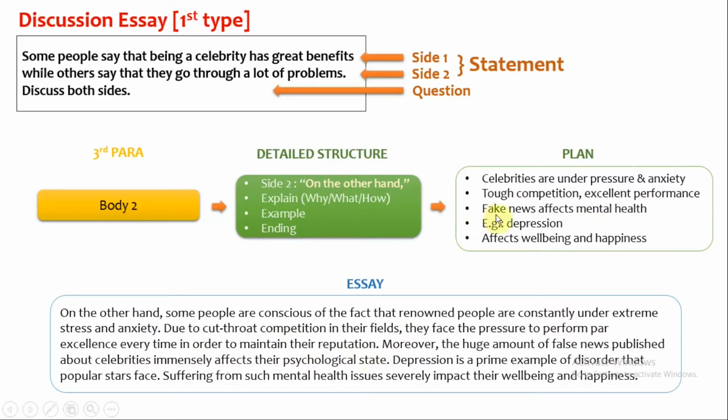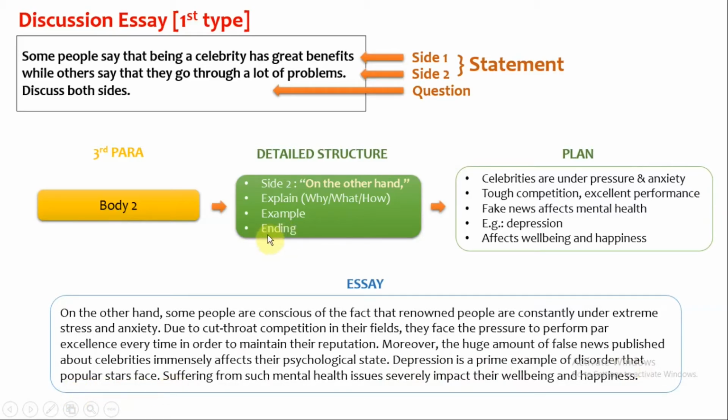Next point is, fake news affects mental health. So the third sentence will be, moreover, the huge amount of false news published about celebrities immensely affects their psychological state. Fourth sentence should be a suitable example. Here we'll give an example of depression. Depression is a prime example of a disorder that popular stars face.